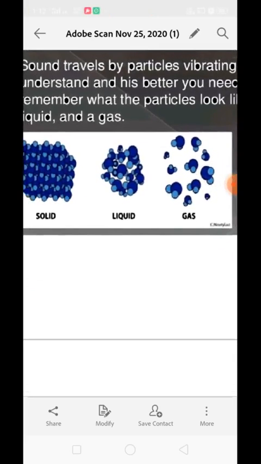Of course, it is solid, because solid particles are kept in a very close area. They do not have any kind of distance. So one particle which is vibrating through the source will pass the energy directly to the next one without any gap, without any delay.